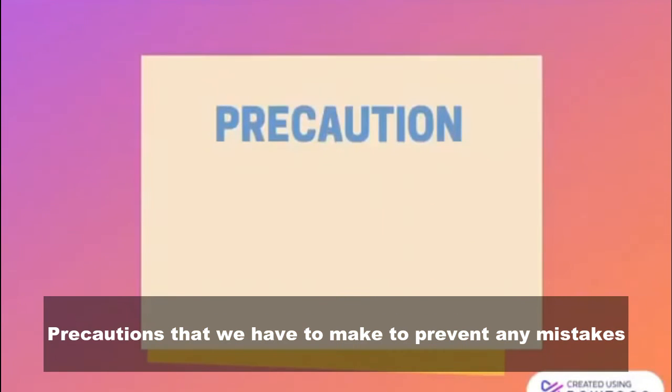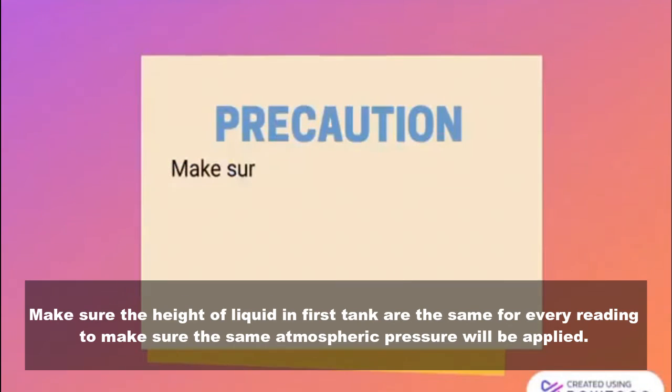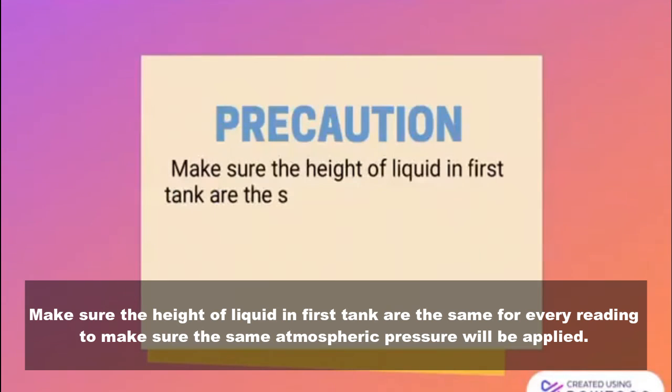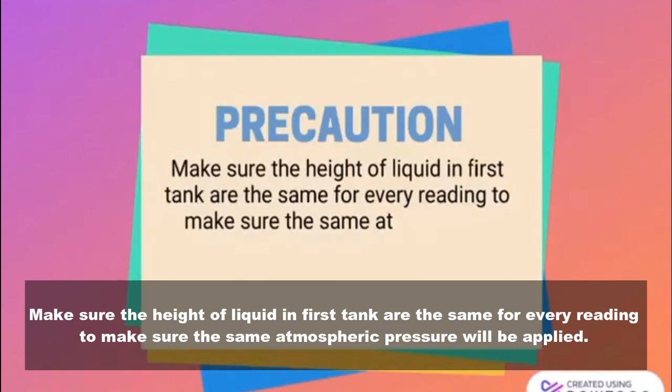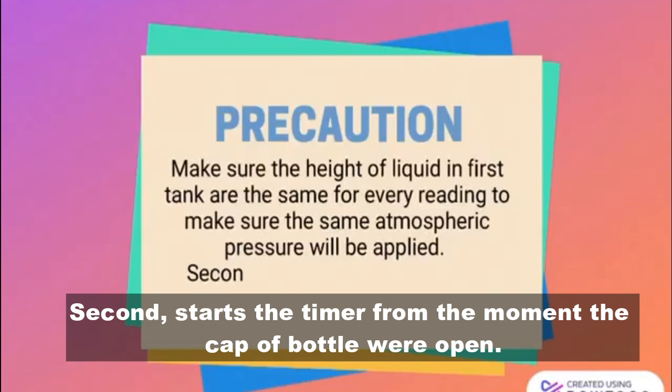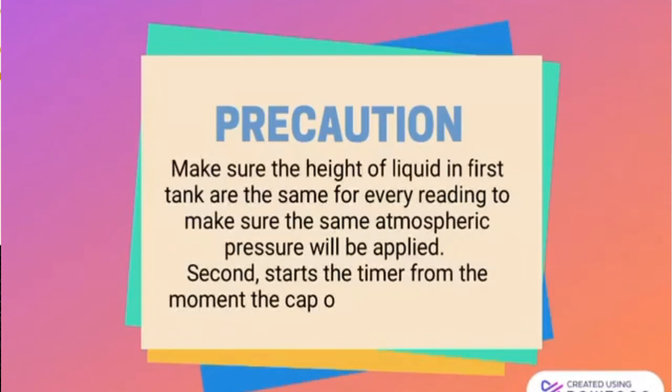Here are the precautions that we have to take to prevent any mistake. Make sure the height of liquid in the first tank is the same for every reading to make sure the same atmospheric pressure will be applied. Second, start the timer from the moment the cap of the bottle is opened.